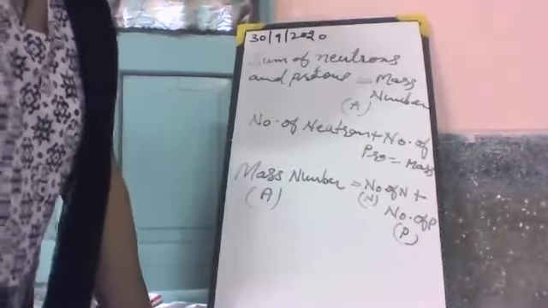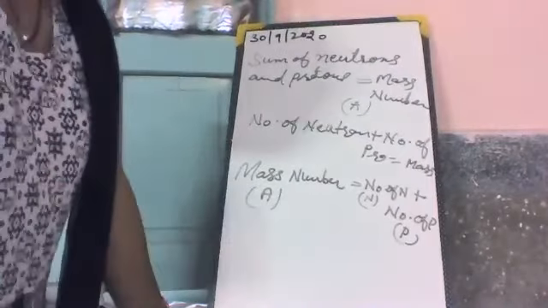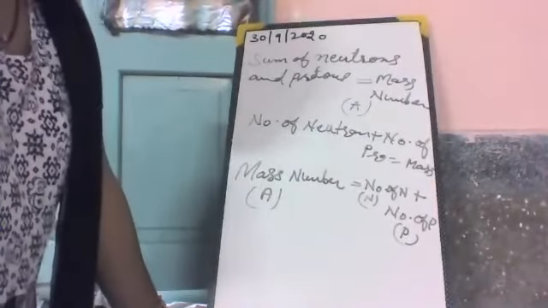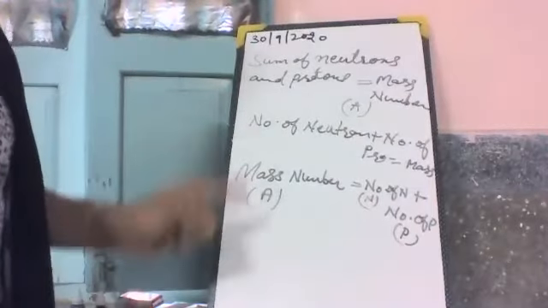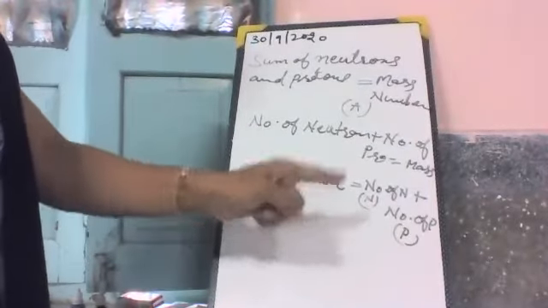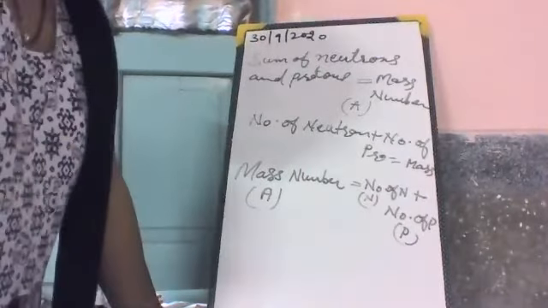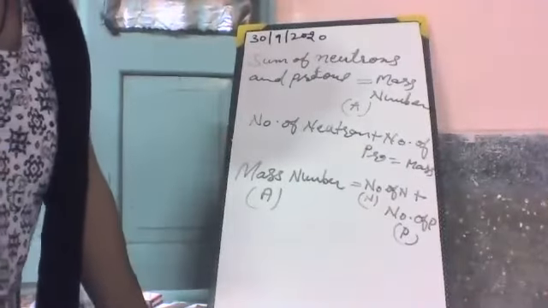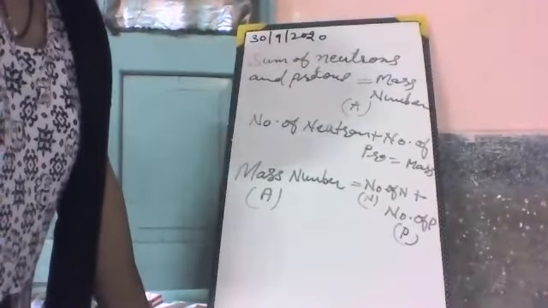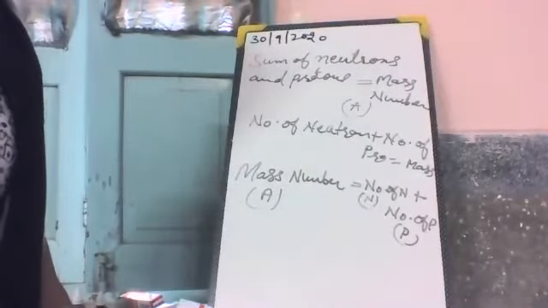We have done the atomic number Z. Atomic number Z is equal to the number of protons or the number of electrons. But the mass number is the sum of the neutrons present in the nucleus and the protons present in the nucleus. This is known as the mass number. Calculations based on the mass number and atomic number, we will see in our next class.